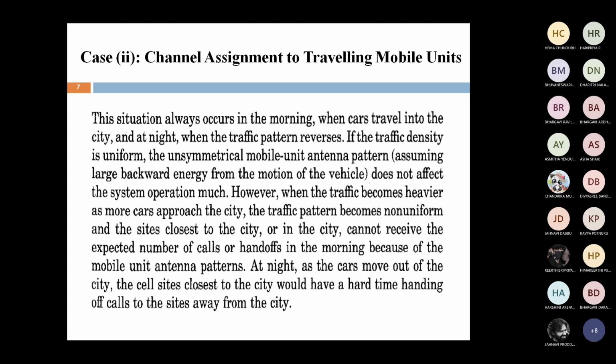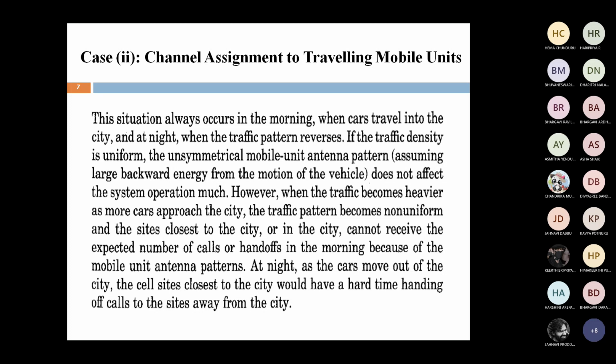Whenever the frequency changes, a handoff takes place. At that time, how are channels assigned to a particular mobile unit? It is very difficult. Suppose we are within an urban area.